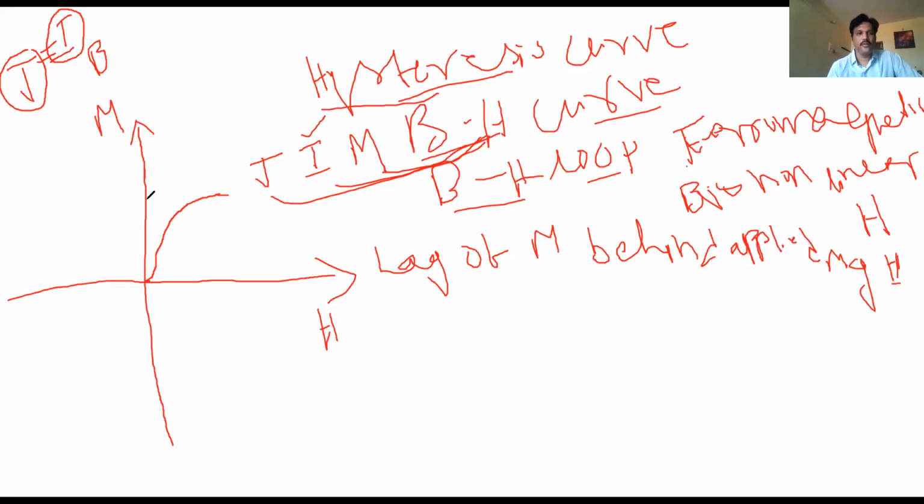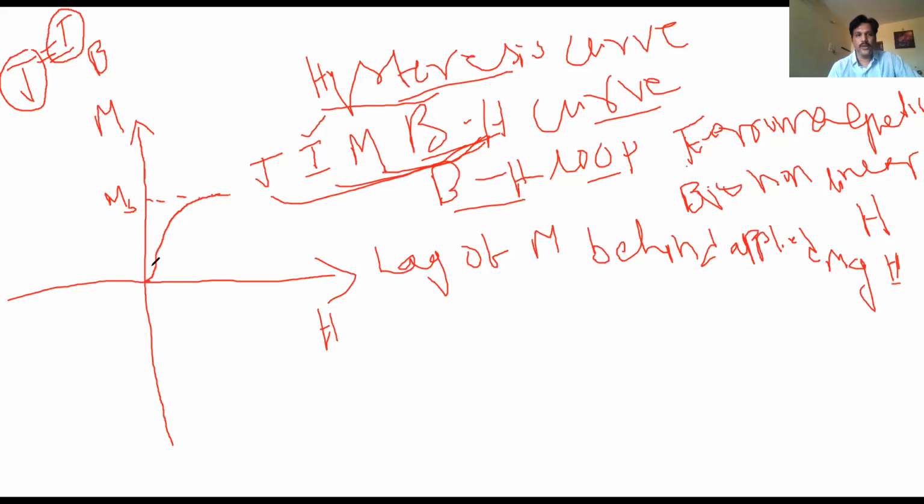This is called saturation magnetization. Say there are 1000 dipoles, and all the dipoles align parallel to the field. If you increase the field, there is no more magnetization. See, it reaches the saturation value. We call it the saturation value.